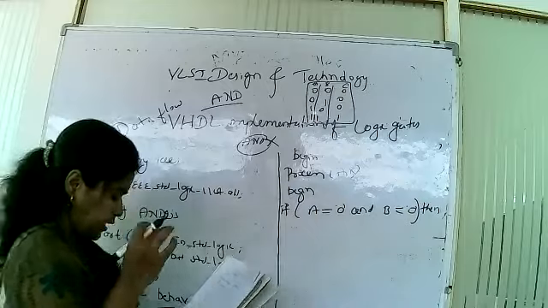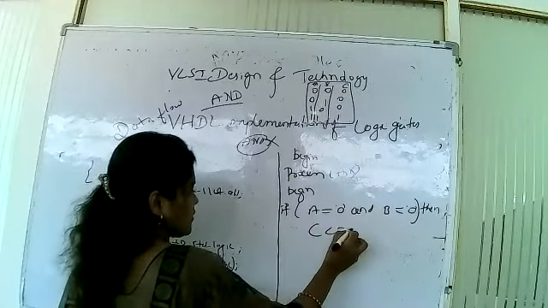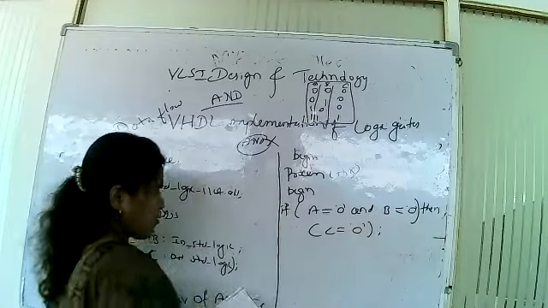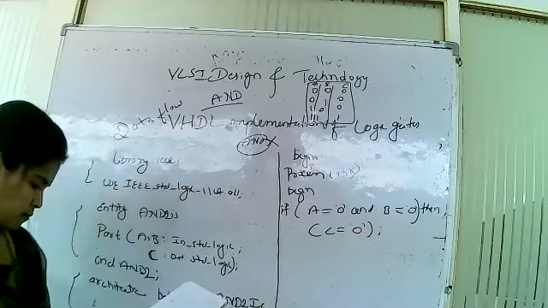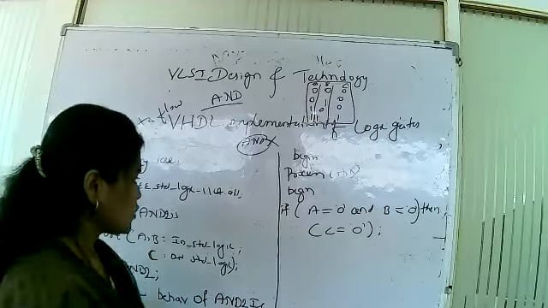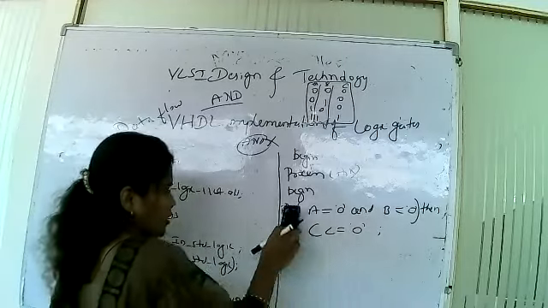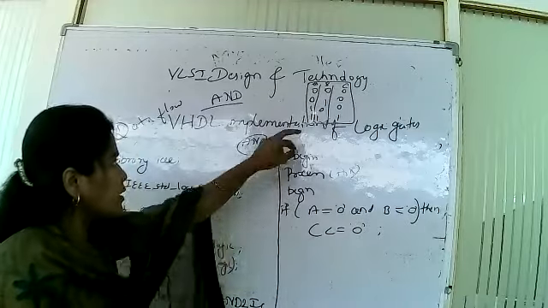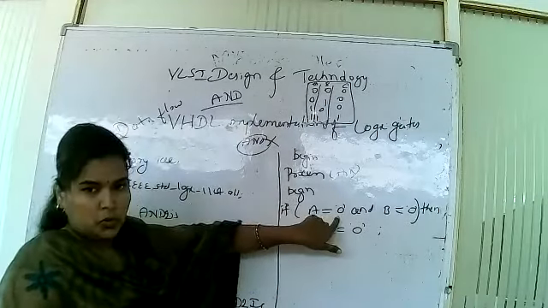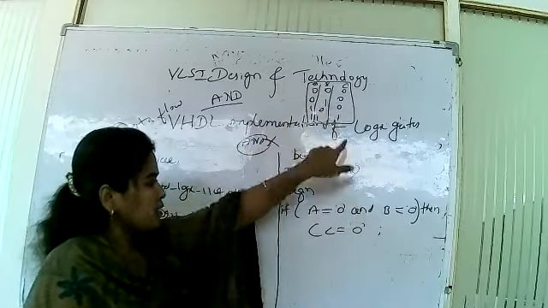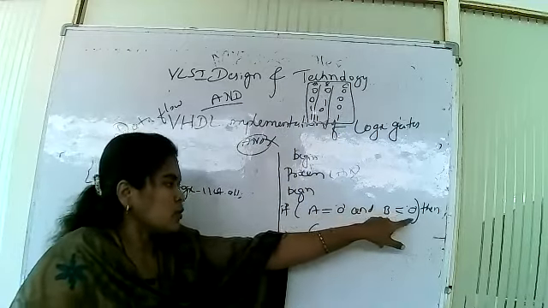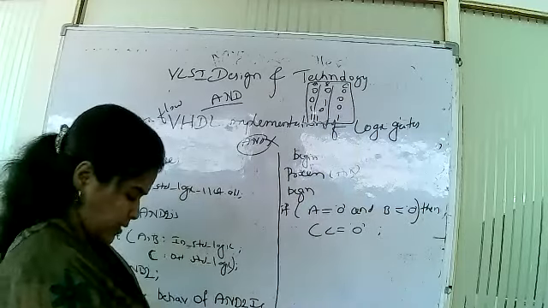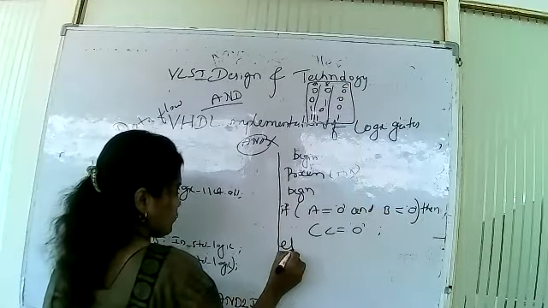One by one we have to write. Then C is less than or equal to 0. There is no need to write the bracket here. If A is equal to 0 and B is equal to 0, then C is equal to 0 itself. Otherwise, elsif.